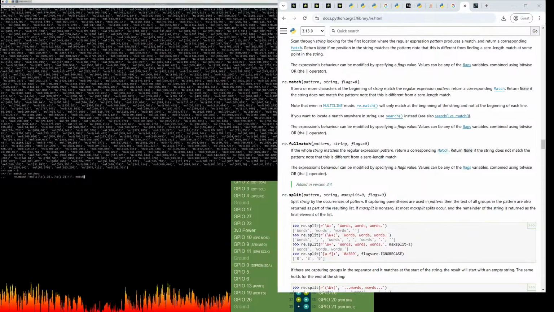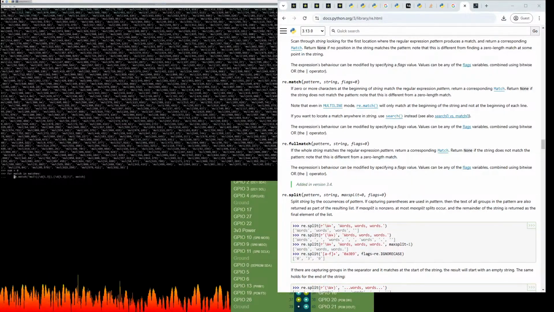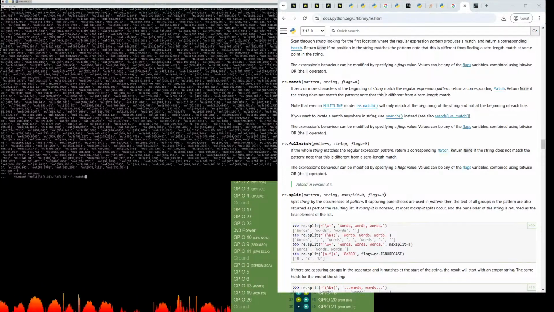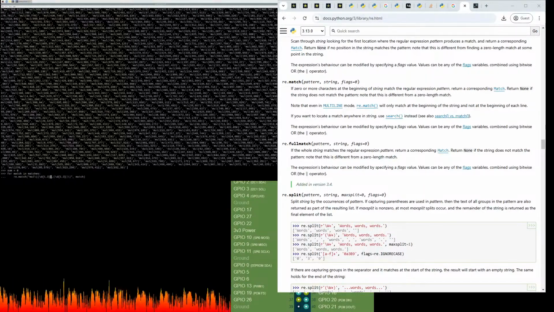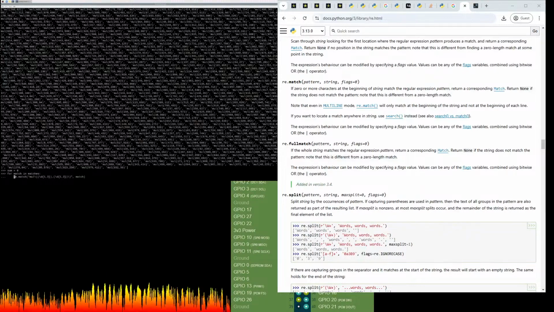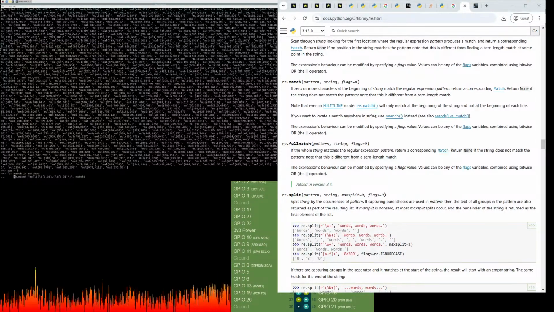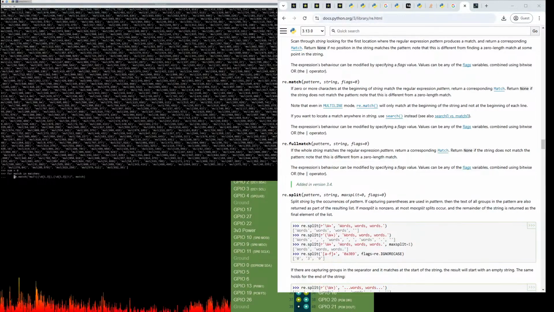I don't think match is a keyword. Okay, although I want to make sure that I'm not using the word matches again, because I've already used matches there. So let's call this one numbers. Yeah.